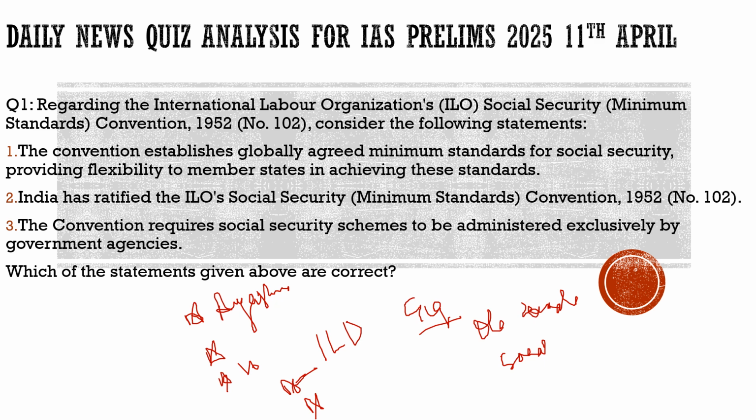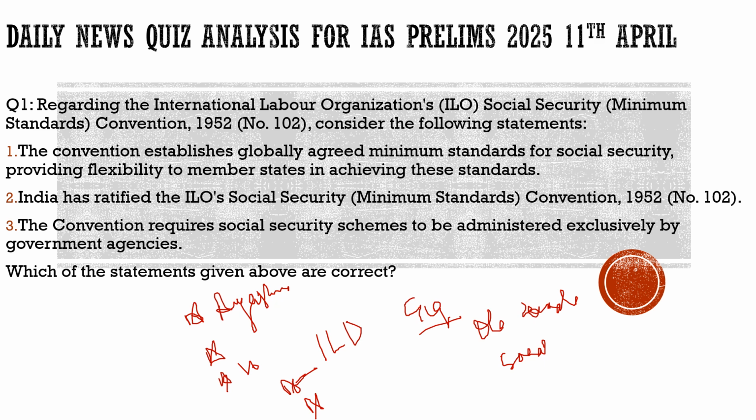I hope you have understood who gig workers are, what problems they are associated with, what the government is bringing in for them, what the drawbacks are, how ILO is relevant here, how Convention 102 is relevant, and how welfare boards are relevant. I hope you have understood all this in the simplest, nutshell way. Now let's solve the question and answer it.